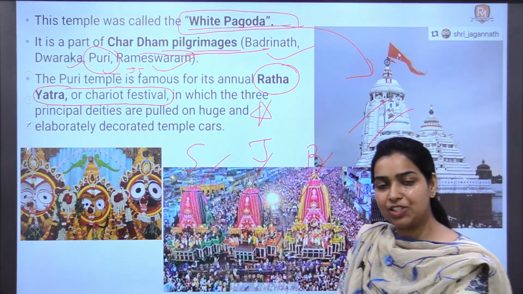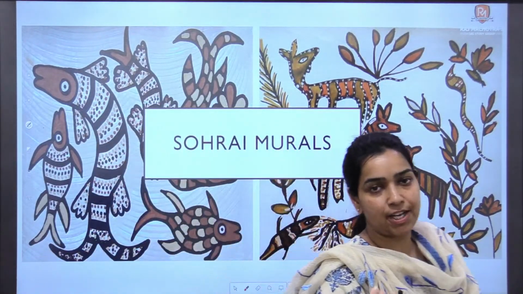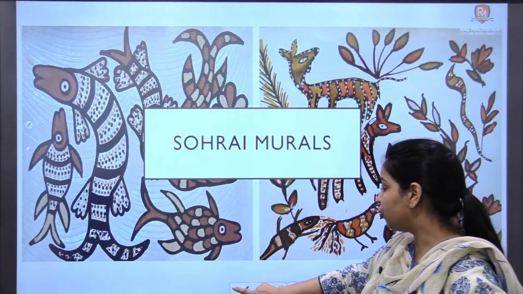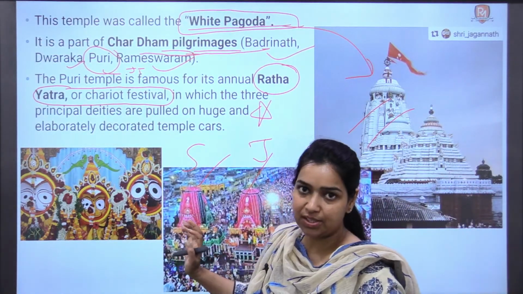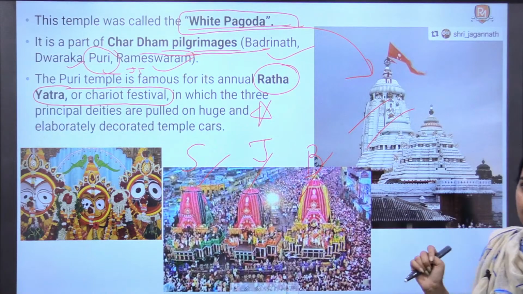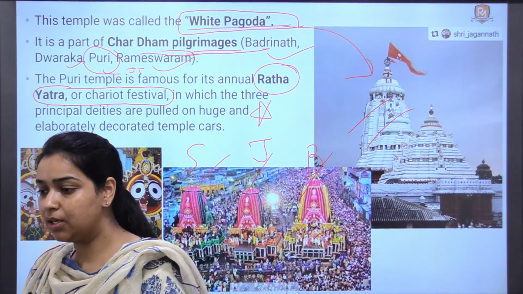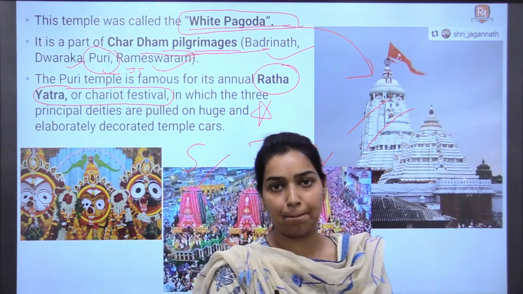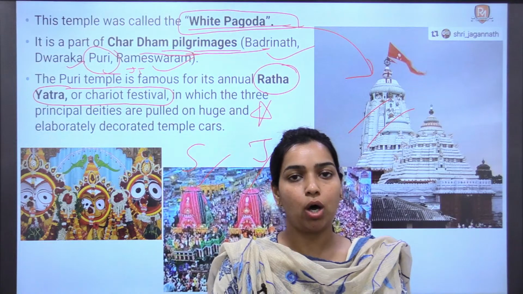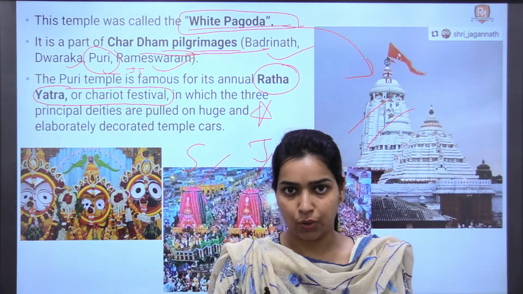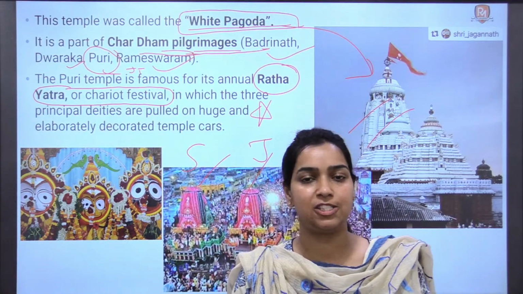This is a very important kind of festival. It can also be asked in your prelims, in the festivals section. Wooden chariots are used. That is also a key point to remember. These are the three lords situated in this yatra. Yes, you are right. The Black Pagoda is the Konark Sun Temple, and the Konark Sun Temple is also the second temple built by your Eastern Ganga dynasty.